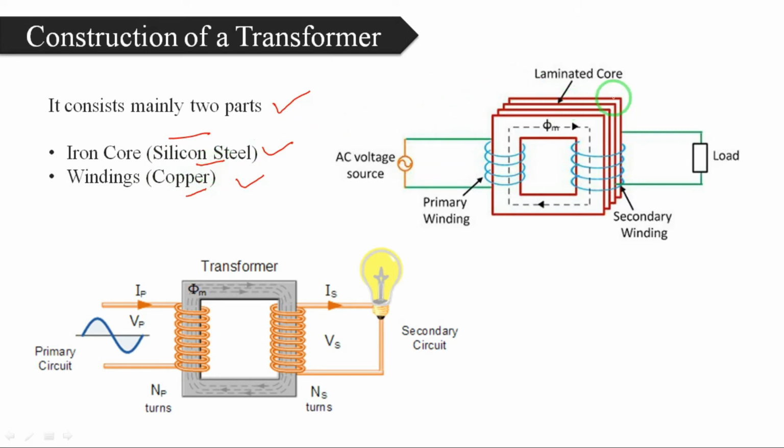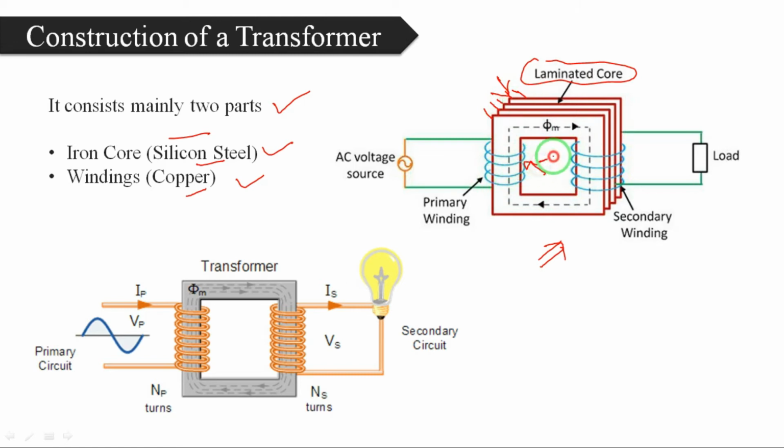If you see the upper right diagram, this is the core part. This is a laminated core. Laminated core means it is not a solid part. Laminated part means the complete solid part is divided into thin laminated sheets. By combining all these laminated sheets we can create the complete core part, the complete solid part. Each and every laminated sheet has a separate insulation, and these are the windings.